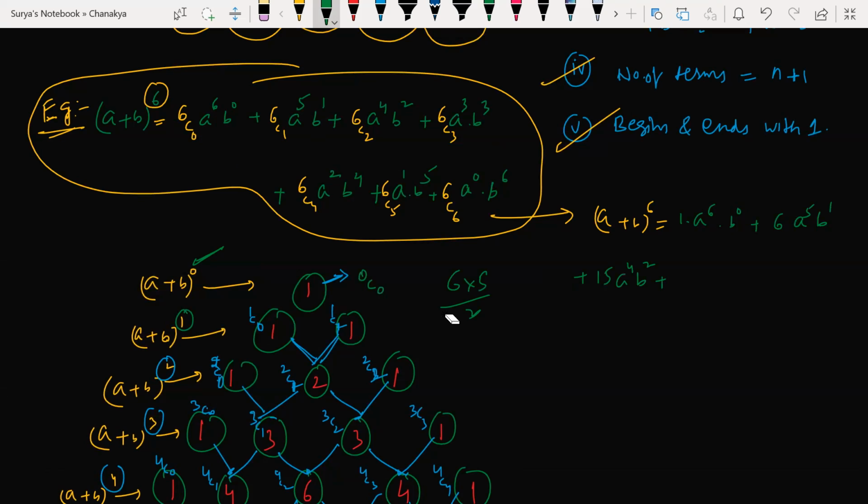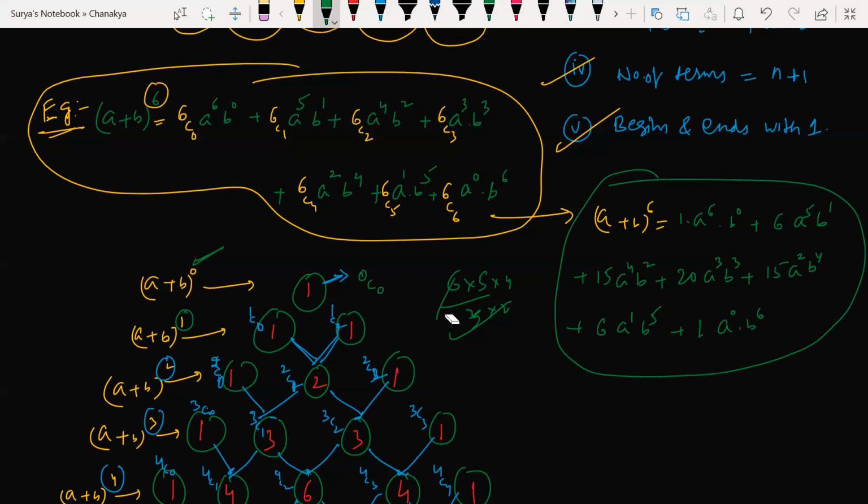Plus 6C3 answer is what? 6 into 5 into 4 by 3 into 2, so 20. 20 A to the power of 3, B to the power of 3. 6C4 answer is 15. Sorry, A to the power of 2 here. Next 6C5 answer is 6, and 6C6 is 1. This is my full expansion.